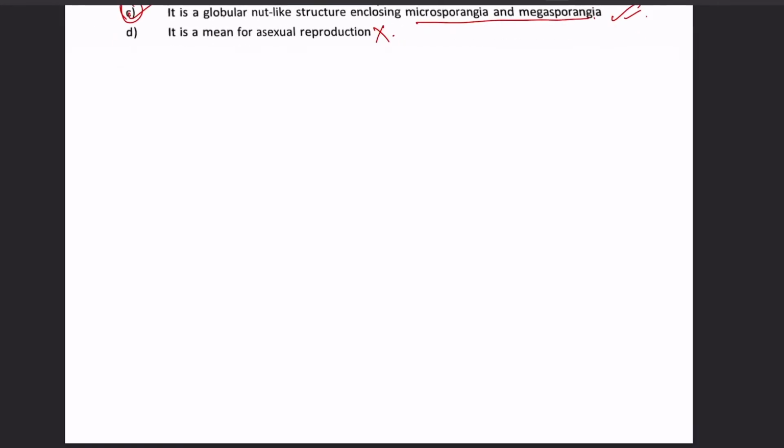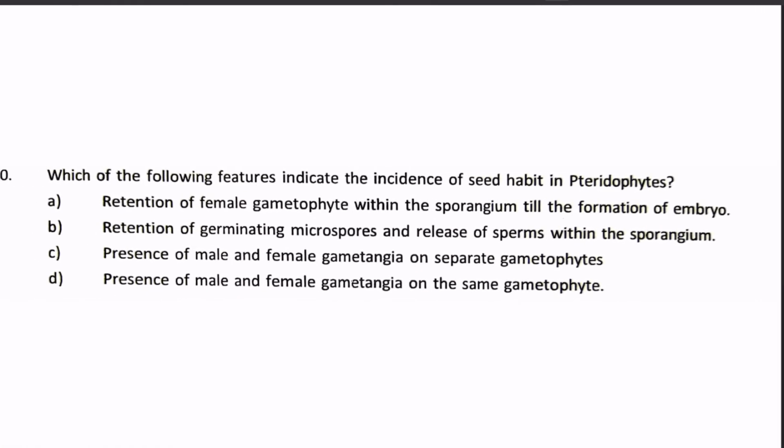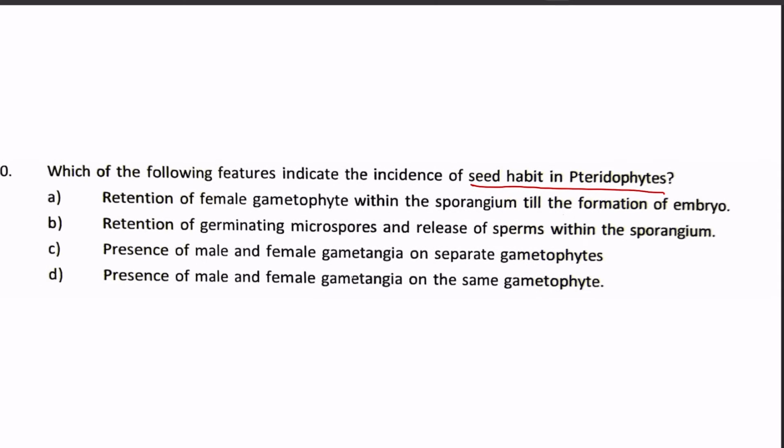Next question: which of the following features indicate the incidence of seed habit in pteridophytes? Let's go with the options. A. Retention of the female gametophyte within the sporangium till the formation of embryo. B. Retention of the germinating microspores and release of sperms within the sporangia. C. Presence of male and female gametangia on separate gametophytes.